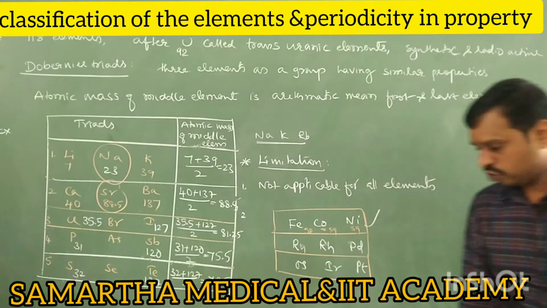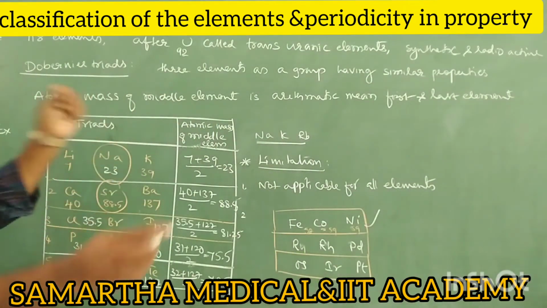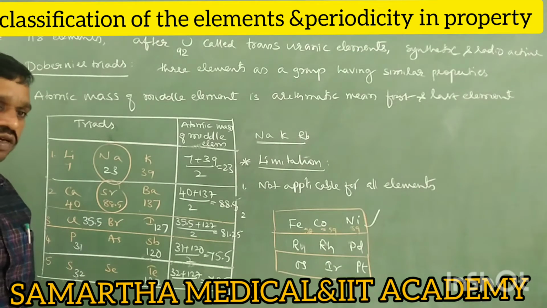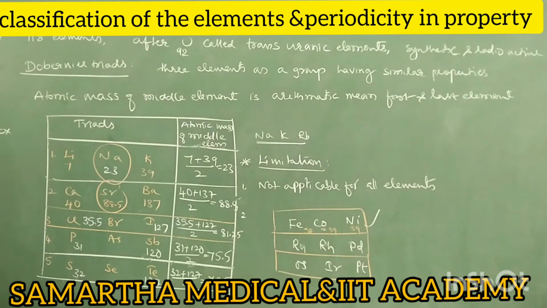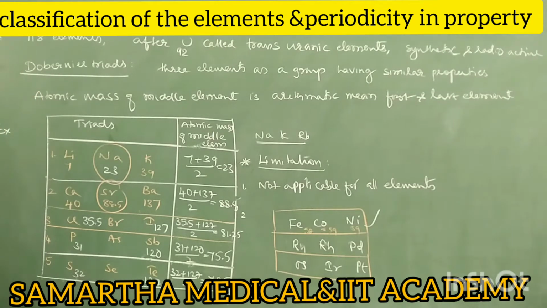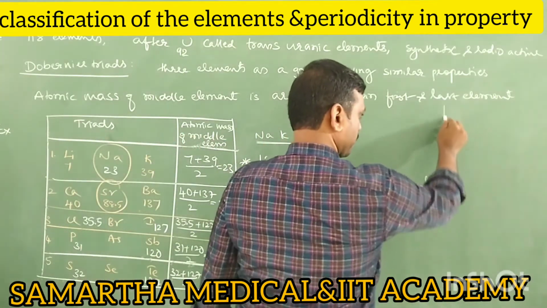Right. So the Dobereiner triad could not explain the atomic mass of transition triads. Okay, so these are the two demerits.